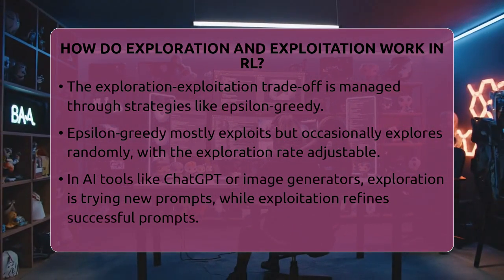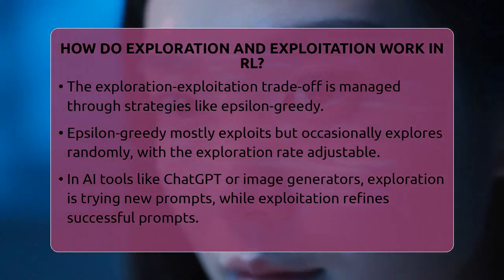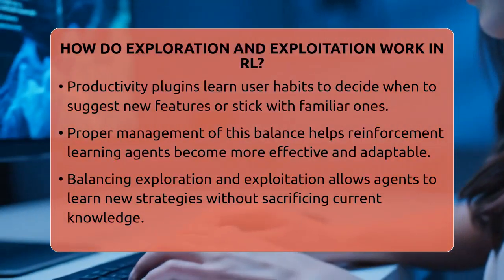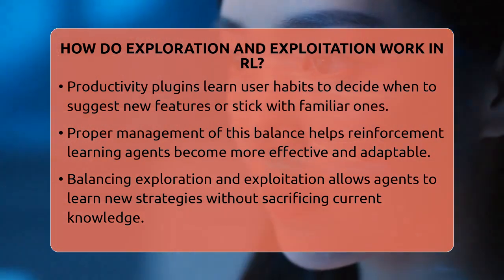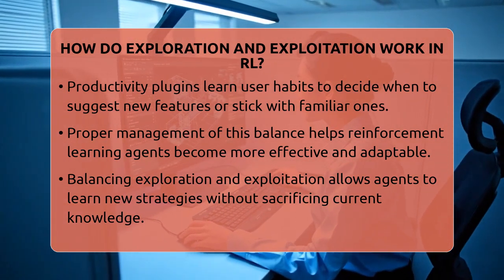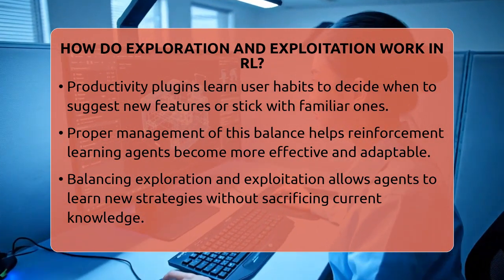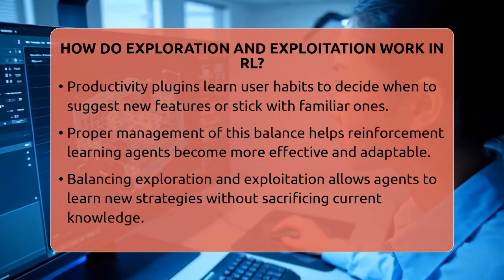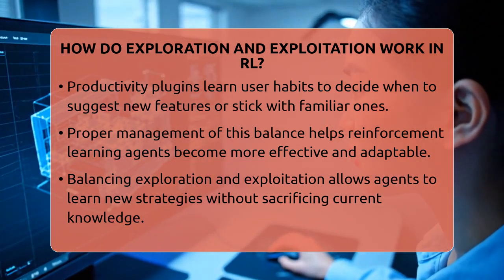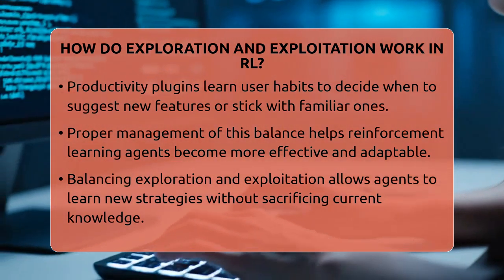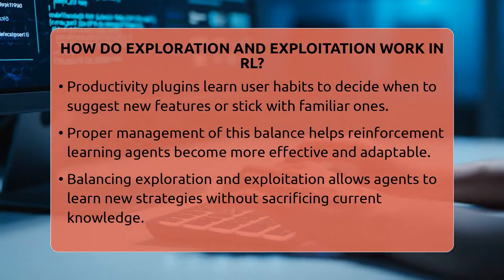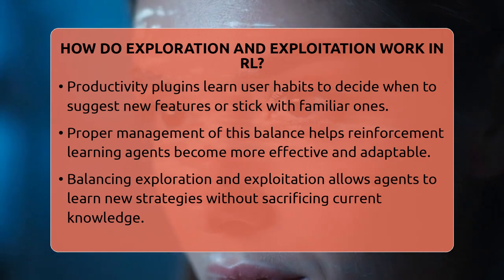In real-world AI tools like ChatGPT or image generators like DALL-E and Midjourney, exploration can be trying out new prompts or creative ideas. Exploitation involves refining prompts based on what has worked well before to produce better results faster. Similarly, productivity plugins learn user habits and decide whether to suggest new features or stick with familiar workflows.